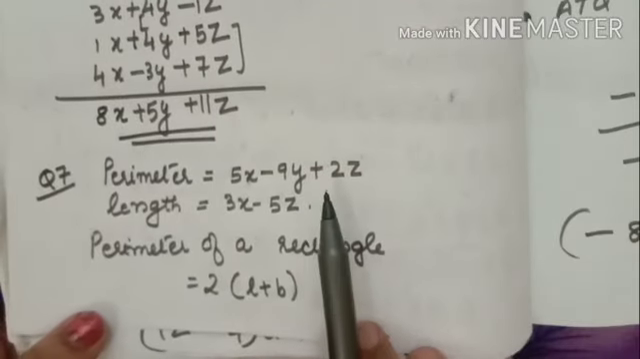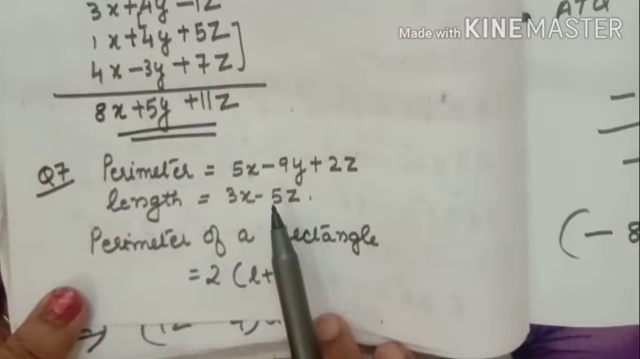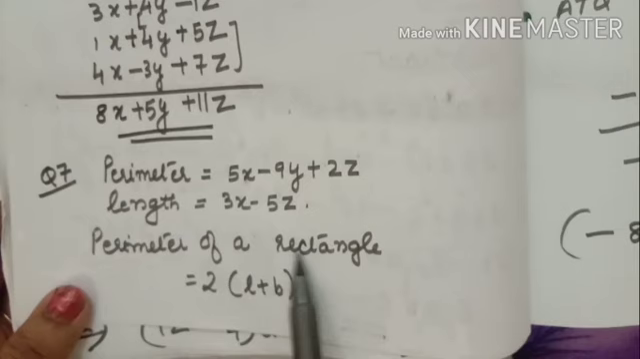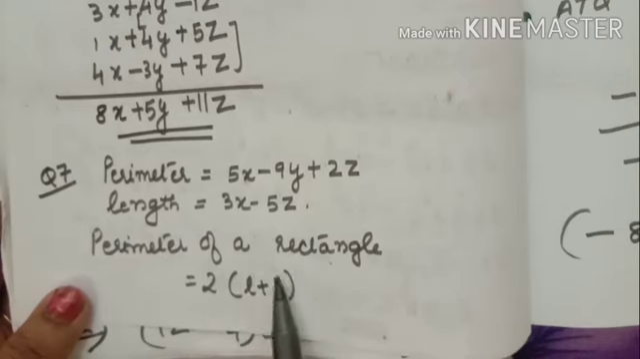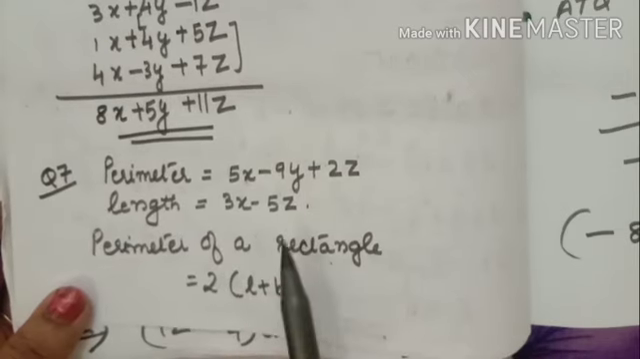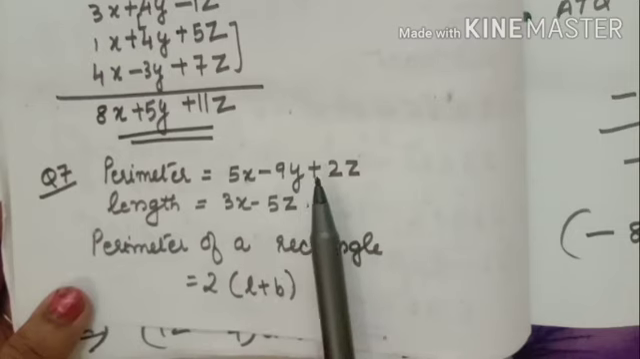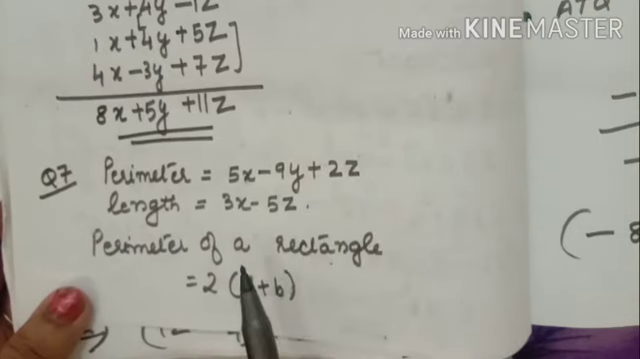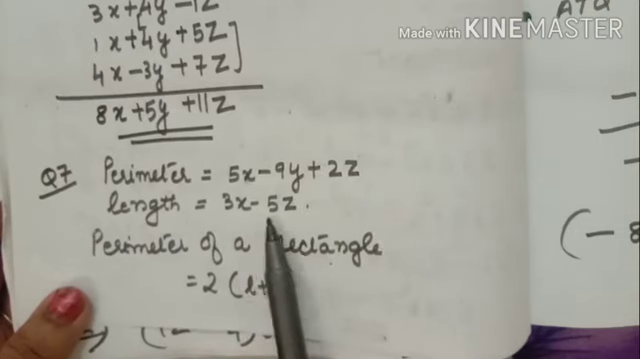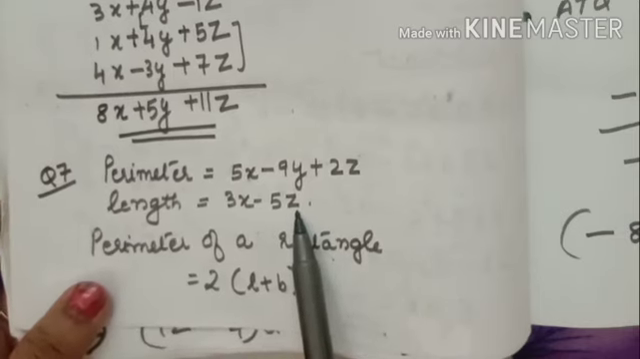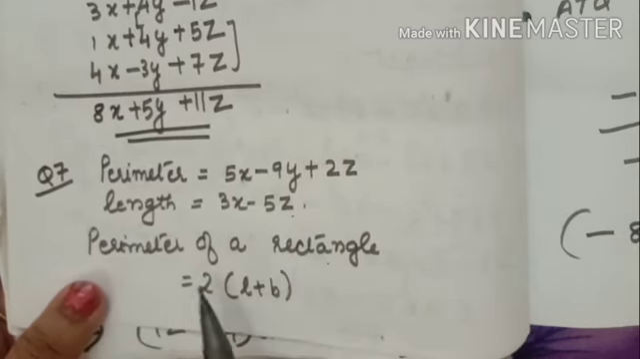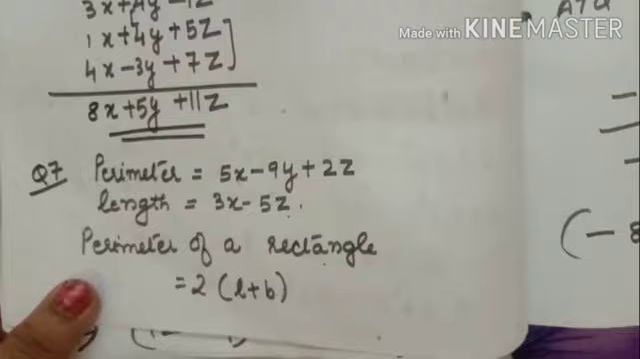Now perimeter is given, and length is also given. You have to find out the breadth. Perimeter of rectangle is 2 into length plus breadth. That is given as 5x minus 9y plus 2z. Length is given as 3x minus 5z. You have to put the values in this equation.